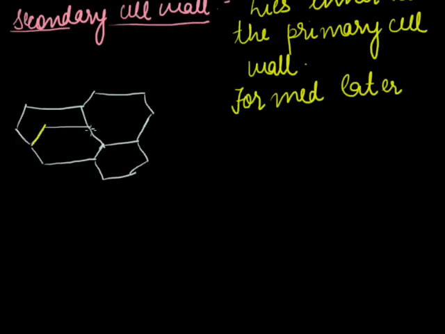This is the middle lamella as we have already discussed. This portion is the middle lamella portion. This is the primary cell wall and inner to it is the secondary cell wall.